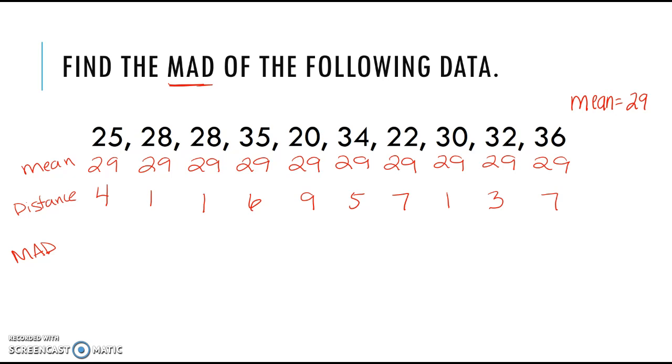Okay, so when you find the sum here, you should get a sum of 44. And then when you divide 44 by 10, you get 4 and 4/10, 4.4. And that is your final answer. You don't have to round, and it's okay that you have a decimal. If we had a decimal that kept going and going, we would definitely round. But because this decimal ends, we just leave it that way. So 4.4 is the mean absolute deviation, or MAD.